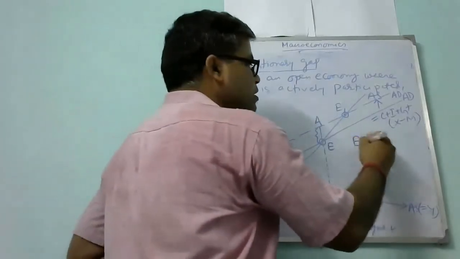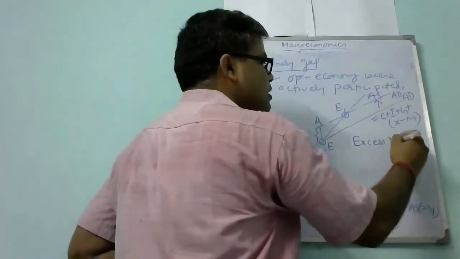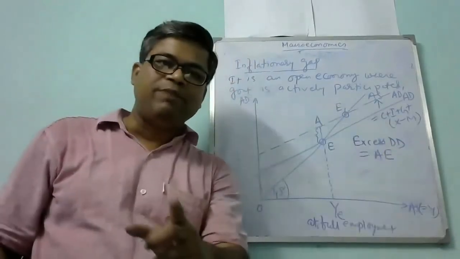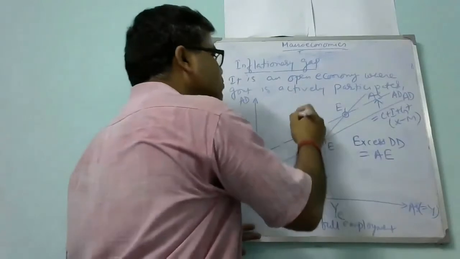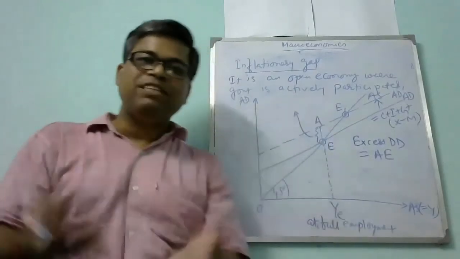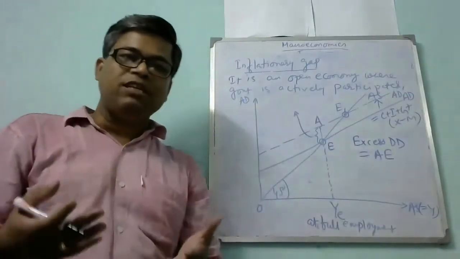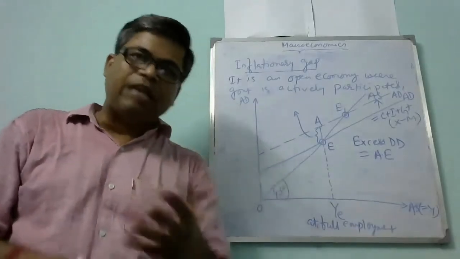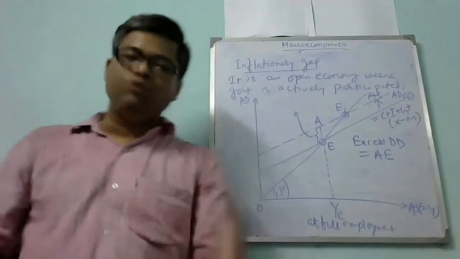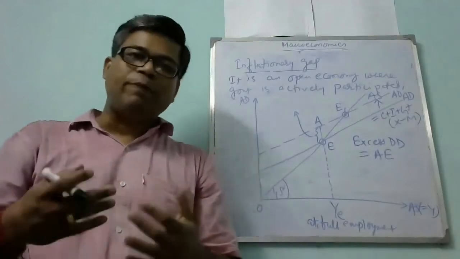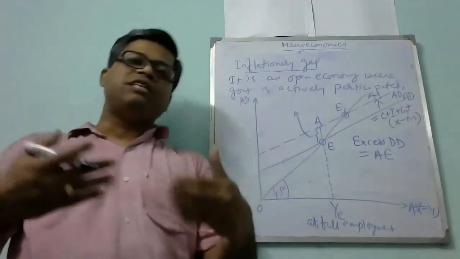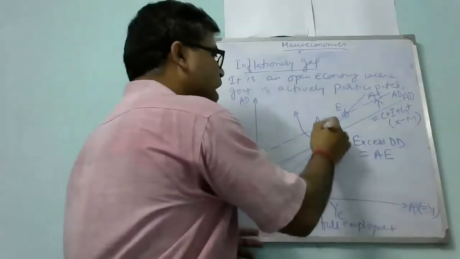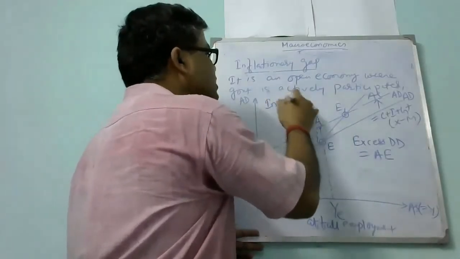So the excess demand is AE. And due to this excess demand, what will happen? There will be inflation in the economy. Inflation comes when aggregate demand is more than aggregate supply. That means there is a huge amount of demand in the market, but there is no supply. So naturally the price level of all the goods and services will increase, which is called inflation. So this gap is called the inflationary gap.